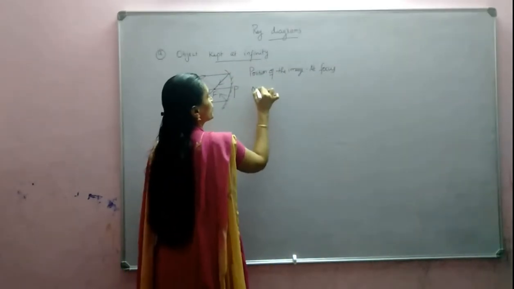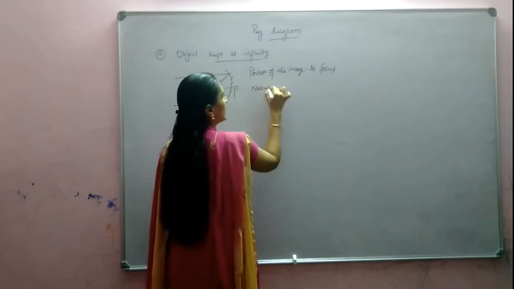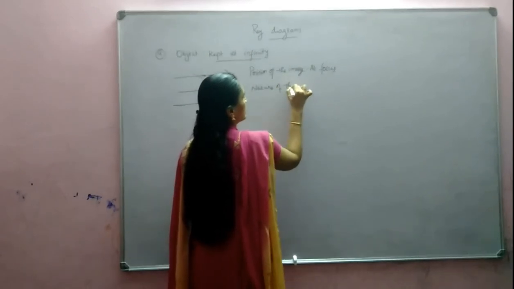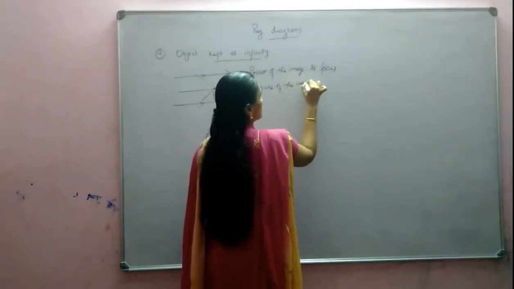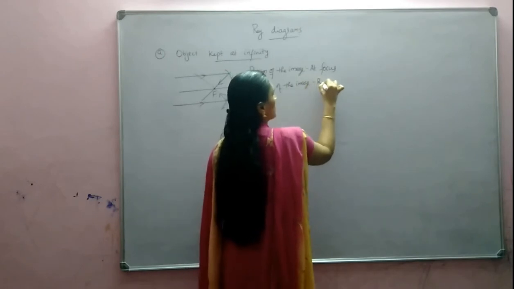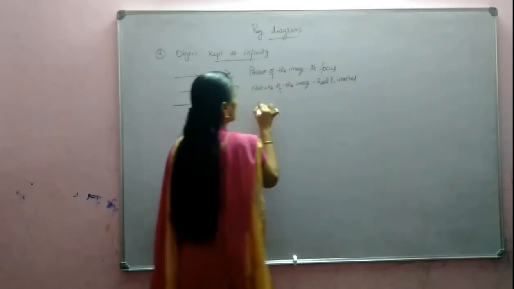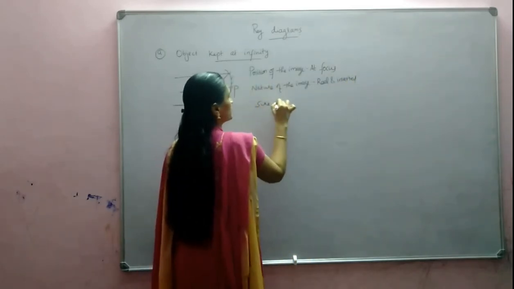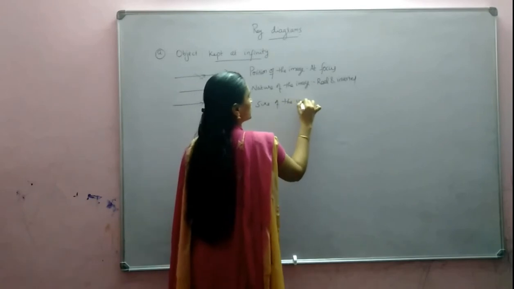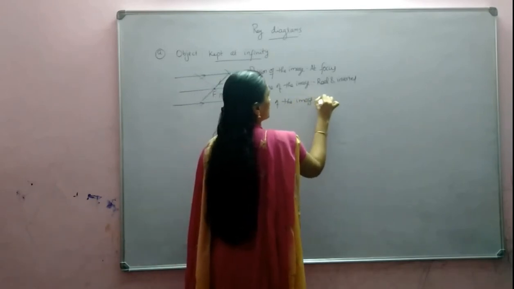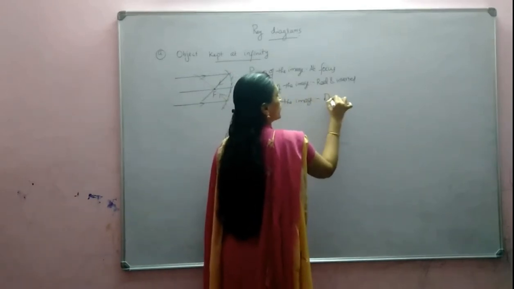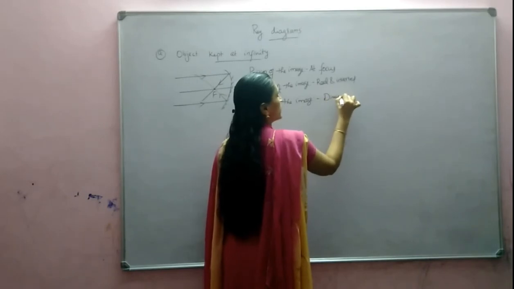And nature of the image we can write: real and inverted. And size of the image: diminished or point sized. Okay.